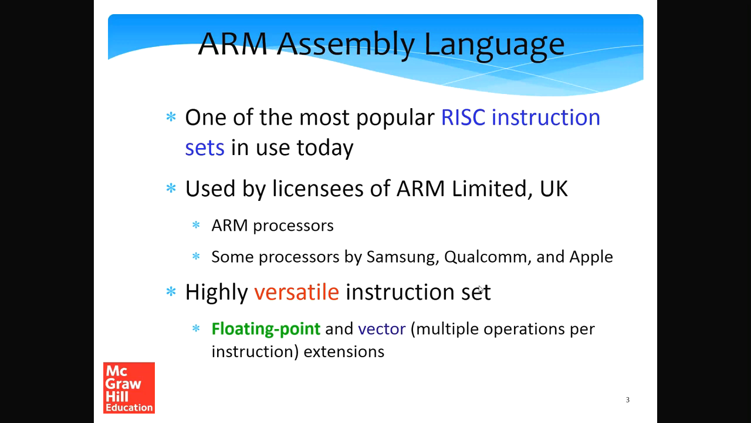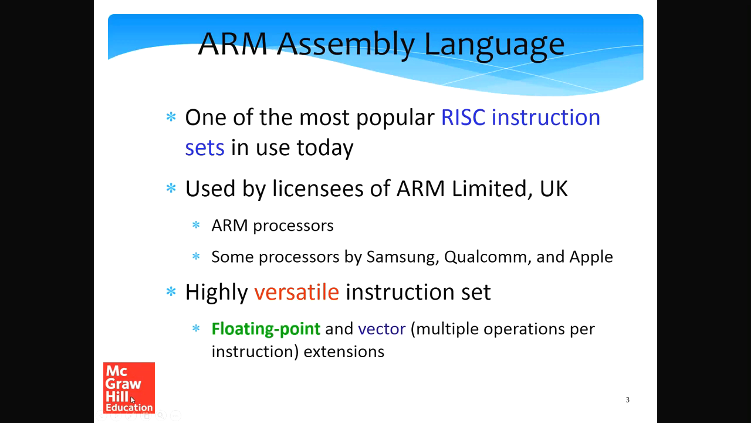The ARM instruction set as such is very versatile. Along with a lot of integer instructions, it supports floating point instructions, and it has what are called vector extensions. We'll discuss more about vector instructions in chapter 11. Vector instructions allow us to do multiple additions at the same time in the same cycle. But we'll not be discussing these extensions.